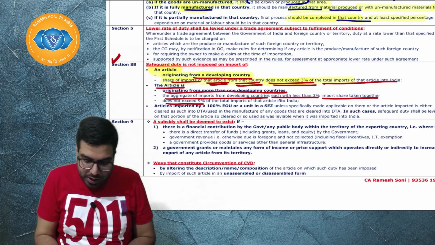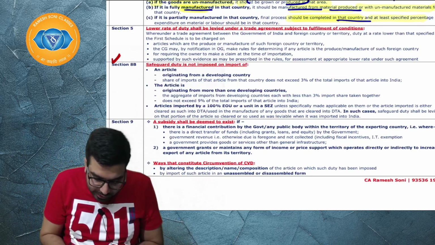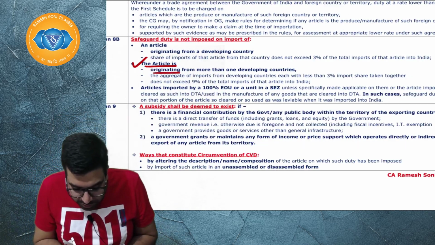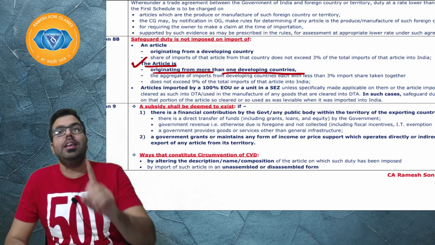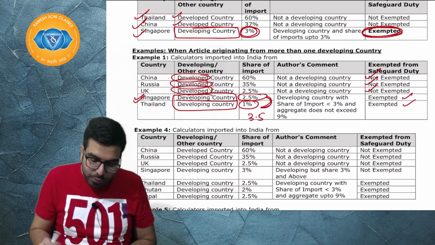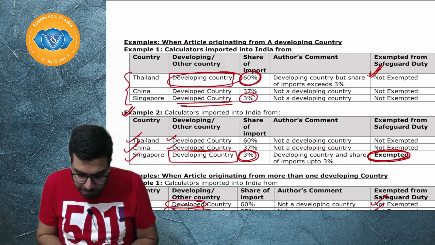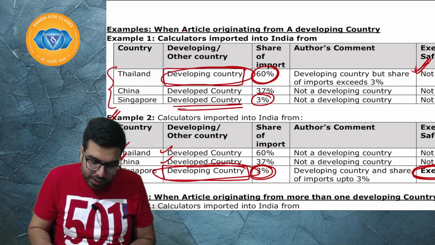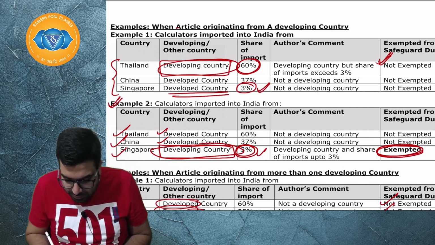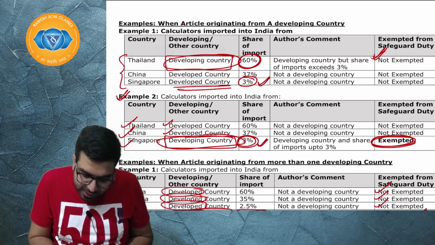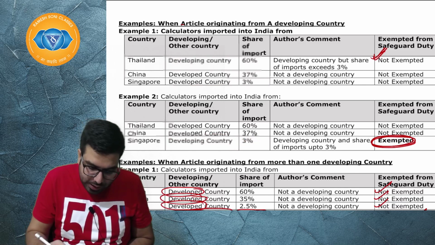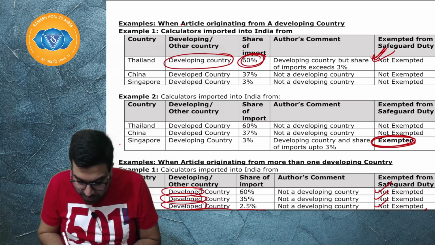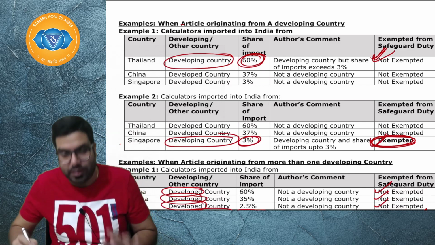I'll read out again with you. See over here, in the second criteria, the second point we are talking about, the article is originating from more than one developing country. If the article is originating from only one country, then I gave you the above two examples. If it is originating from only one developing country, then we see if the share of import is up to 3%, then it will be exempted. Everyone listen, it has to be a developing country and share of import up to 3%. But here it is 60, so not exempted. Developing country, share of import up to 3%, so exempted. I hope everyone is clear.